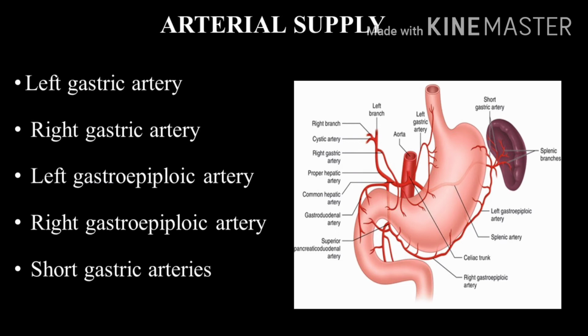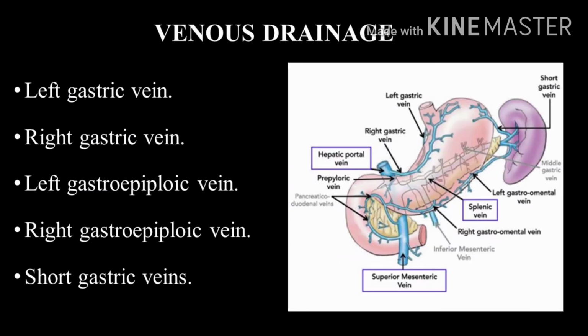Arterial supply of the stomach. The stomach has a rich arterial supply derived from the celiac trunk and its branches. The arteries supplying the stomach are the left gastric artery, a direct branch from the celiac trunk; the right gastric artery, a branch of the common hepatic artery; the left gastroepiploic artery, a branch of the splenic artery; and the right gastroepiploic artery, which is a branch of the gastroduodenal artery; and some short gastric artery branches from the splenic artery.